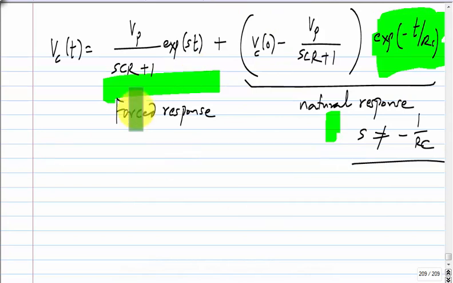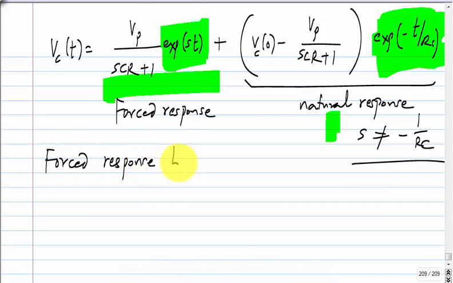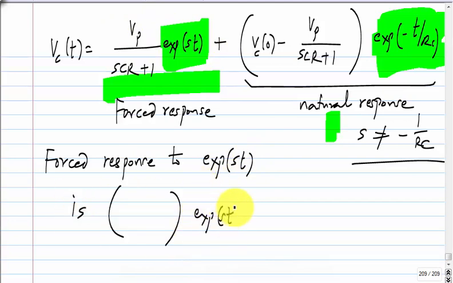One of the most important things is that the forced response to exponential ST, I mean, we have a scaling factor Vp, that is just a scaling factor, is something times exponential ST. Okay.